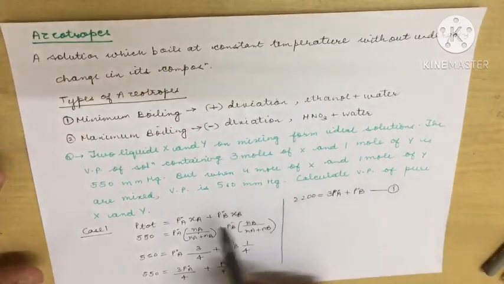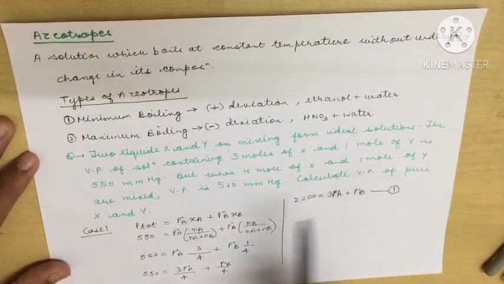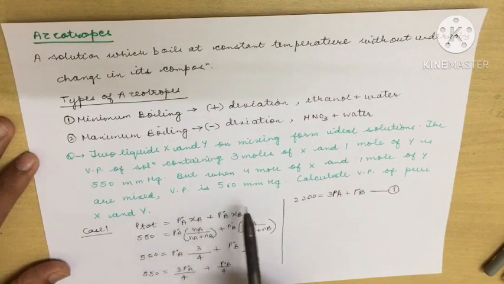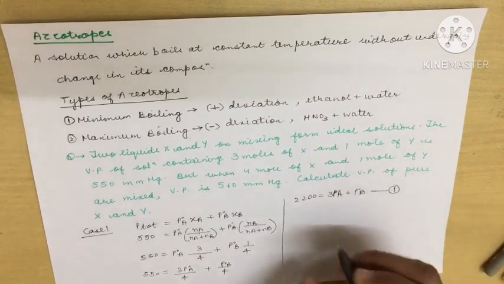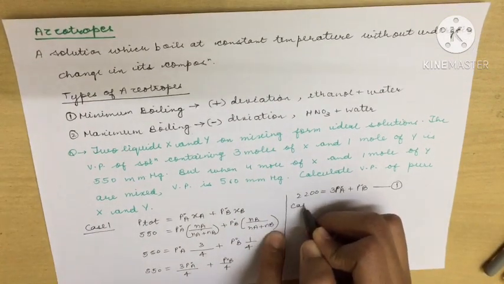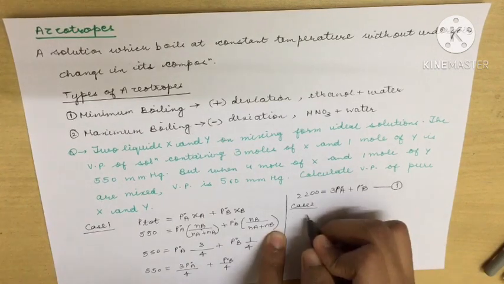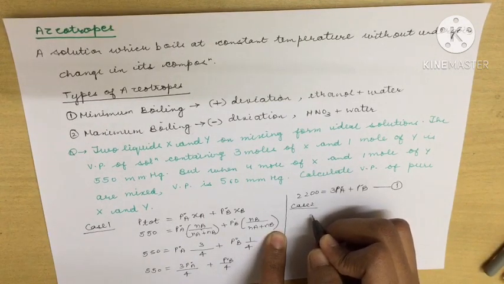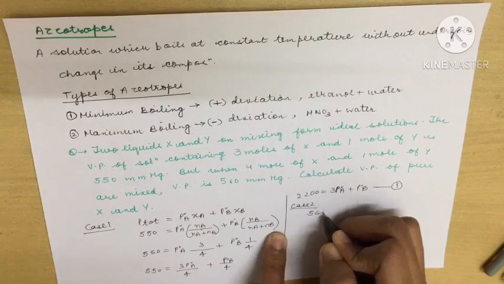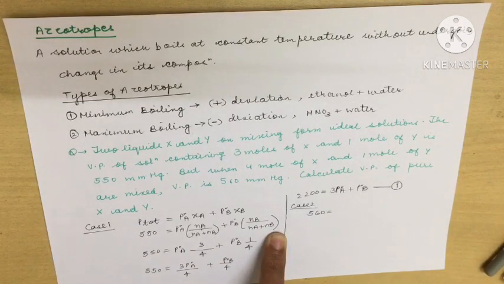The second equation is: when 4 moles of X and 1 mole of Y are mixed, the vapor pressure is 560 mm Hg. Only the moles are changed. So in case number 2, we have 4 moles of X and 1 mole of Y to form 560 mm Hg.